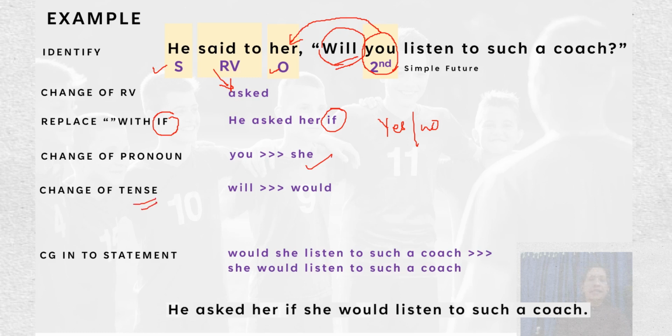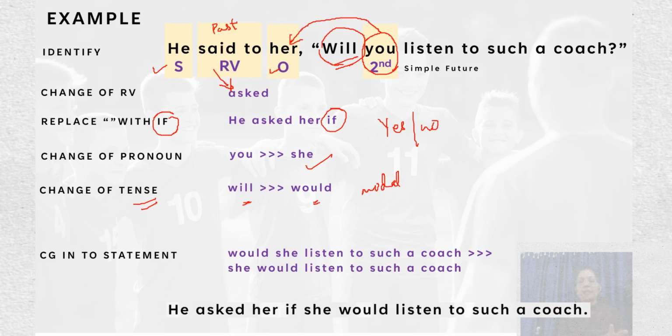Change of the tense. Since the reporting verb is in past tense, the change of the tense happens here. So will changes to would, which is a modal. Then change it into a statement.